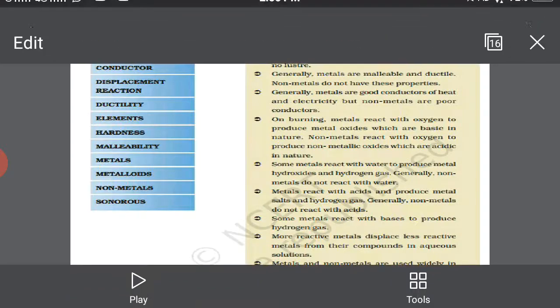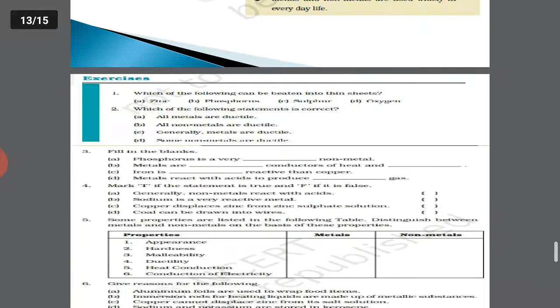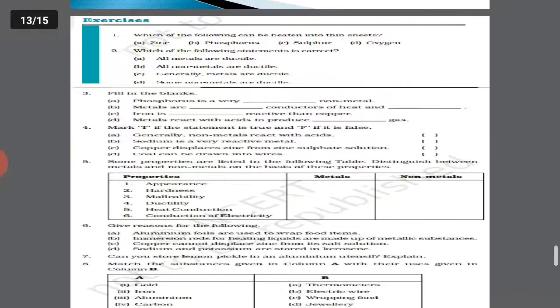Okay, let's move further. These are some exercise questions. You need to solve all the questions in your notebook on priority. If you are able to solve these questions in your notebook, then definitely it will help you understand this chapter in a better way. And if you face any difficulty in any question, you can definitely ask me.